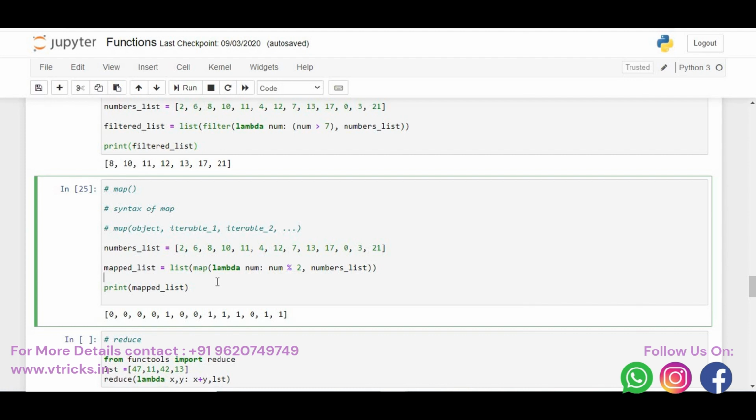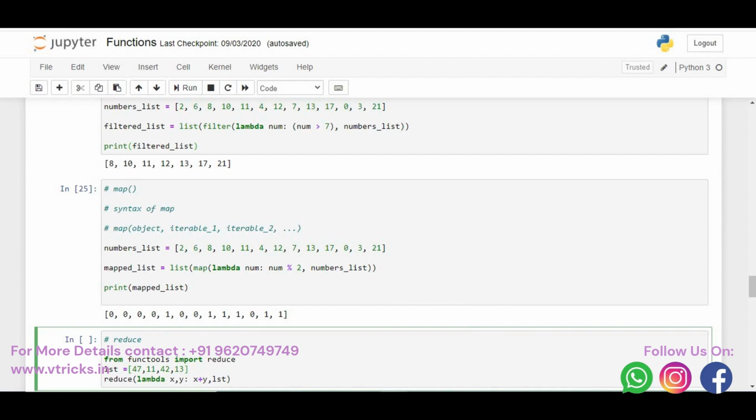Just like your list function, just like your filter function, but the filter function will filter only the condition which is satisfied, whereas the map function will map each and every element and print the output as it is. Beautiful, right? We can see a lot of effort for the programmer is reduced because of this lambda function. Good. Now we have a last function which is the reduce function.